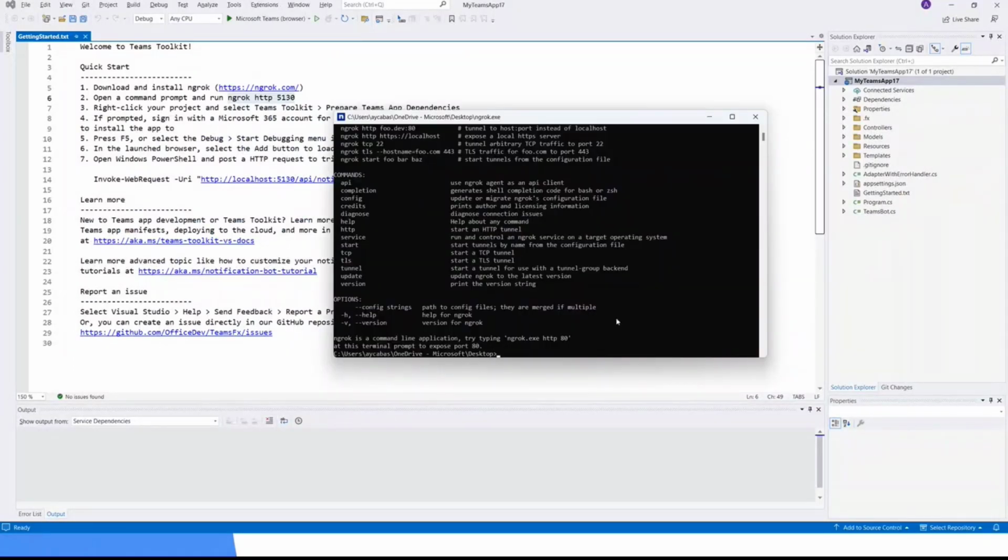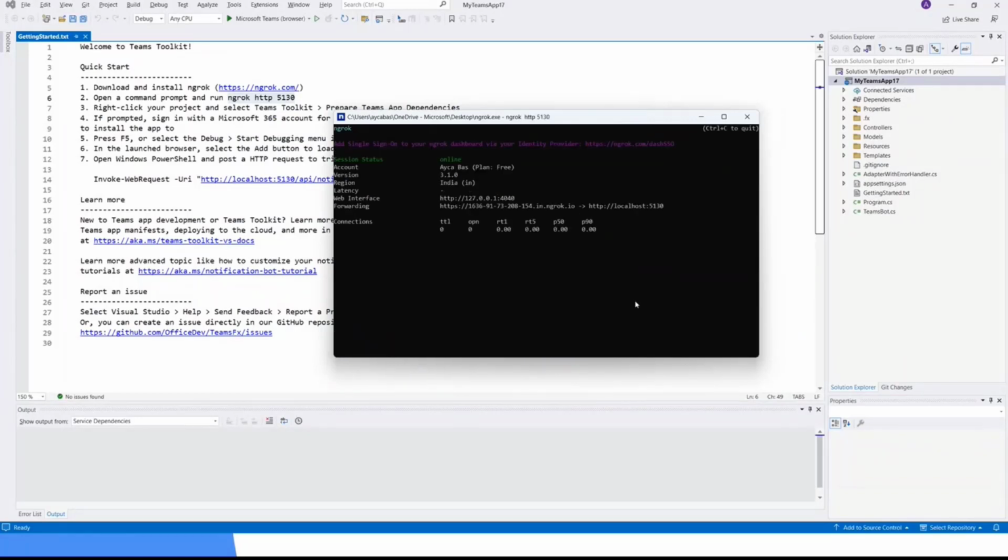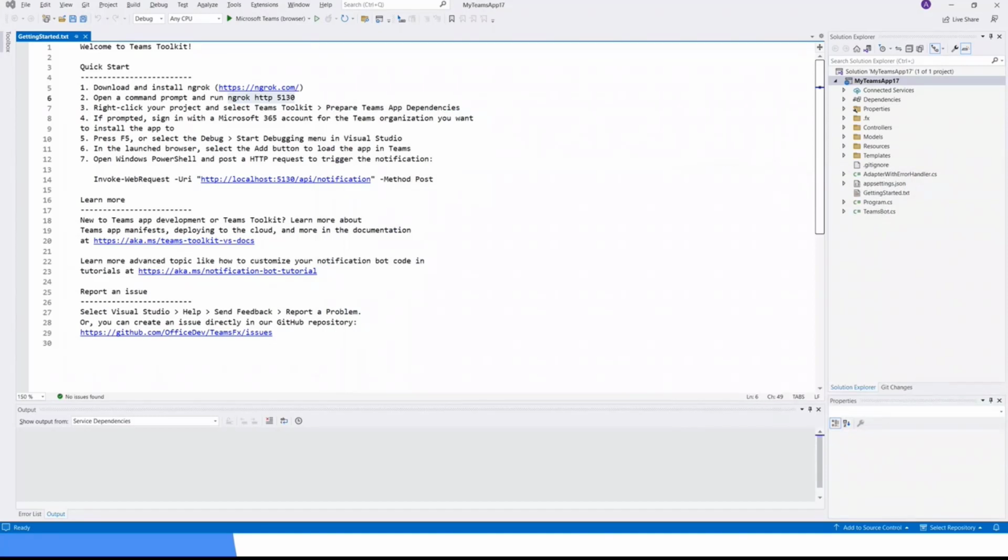Okay, ngrok is over here. I'll just copy paste ngrok HTTP 5130, and I'll bring this back over here. The second step for us is to right click the project and prepare Teams app dependencies.